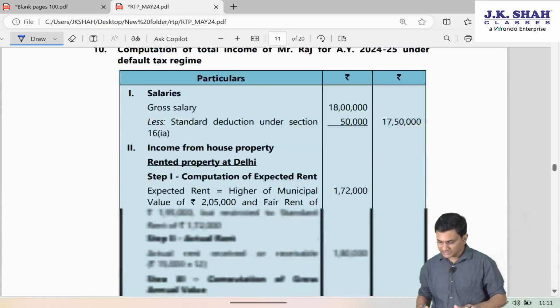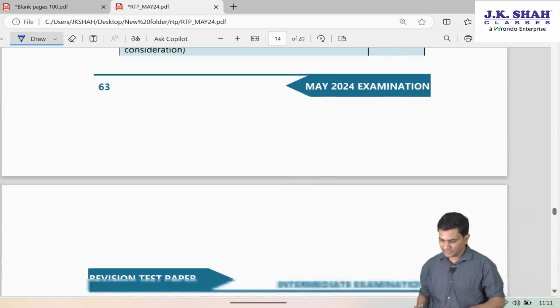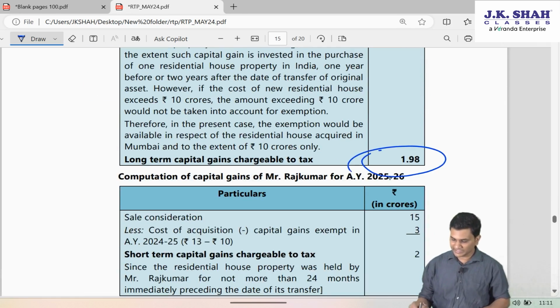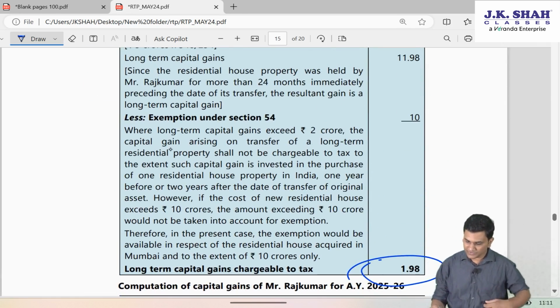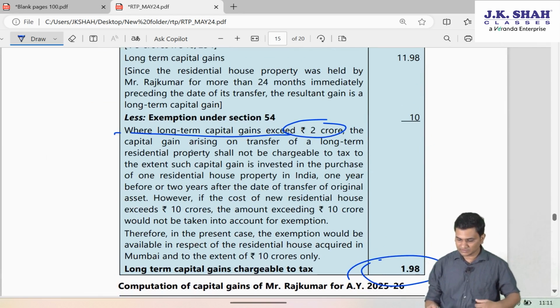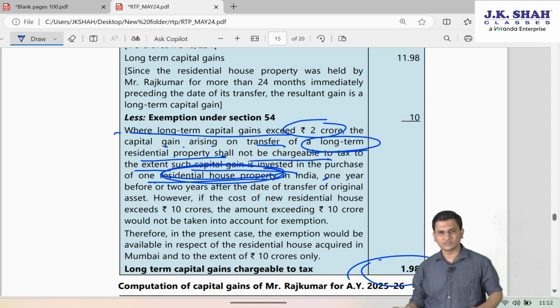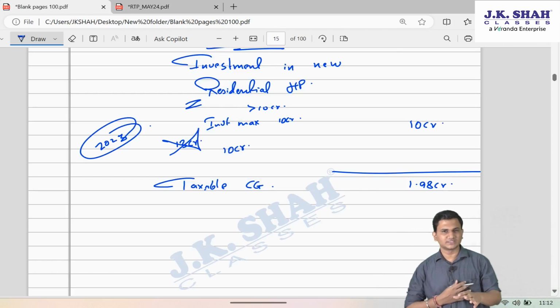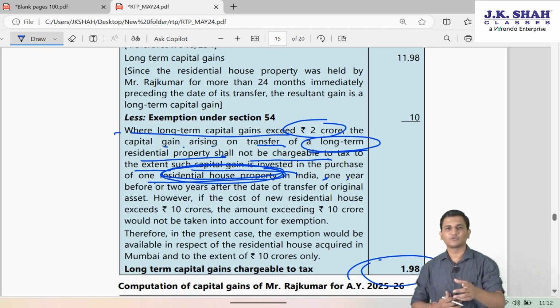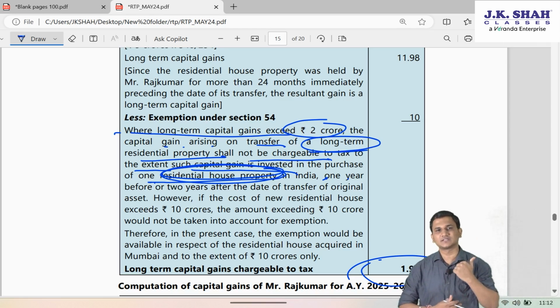So I hope this much part is clear, wherein we have calculated the capital gain of 1.98 CR. You can read the justification. Where the LTCG exceeds 2 CR, the capital gain arising on transfer of a long-term residential house property shall not be chargeable to tax to the extent such capital gain is invested in 1 residential house in India 1 year before or 2 years after the date of transfer. Friends, here the time limit was not the concern, because anyways he invested in the next month itself. So it's fine. You have to consider the time limit from the date of transfer, registration. Registration date will be considered as the date of transfer.